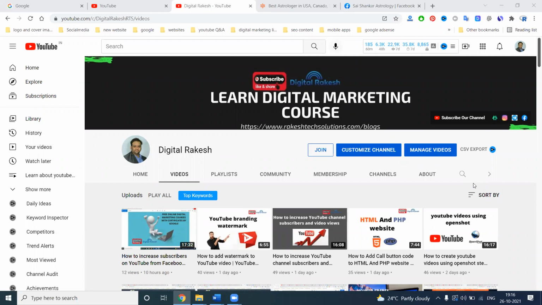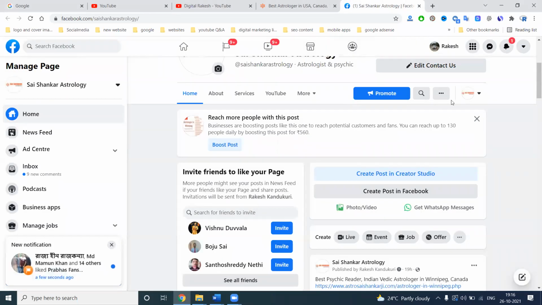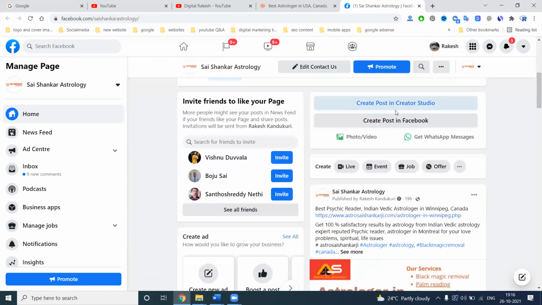So this is very important: how to get calls for your business from Facebook. What is the major priority for getting calls for your business using Facebook? The compulsory option is the call button, which will be added here. The next thing is posting from Creator Studio versus your Facebook page. There is a lot of difference between a Facebook page and Creator Studio.